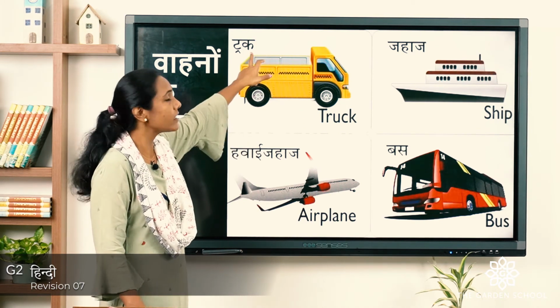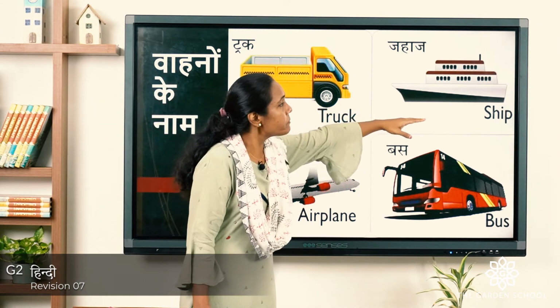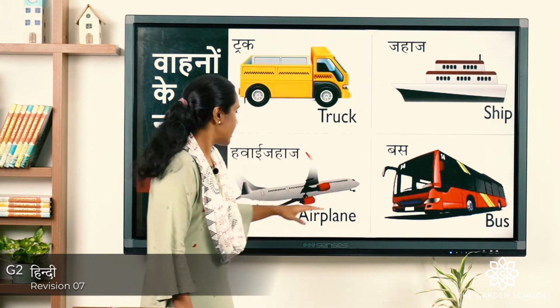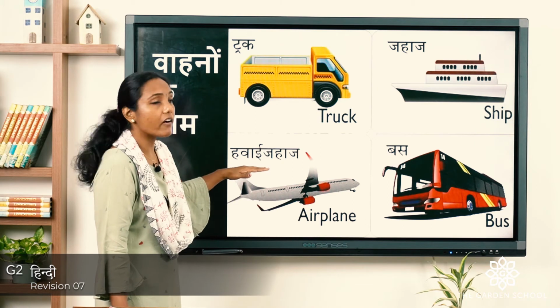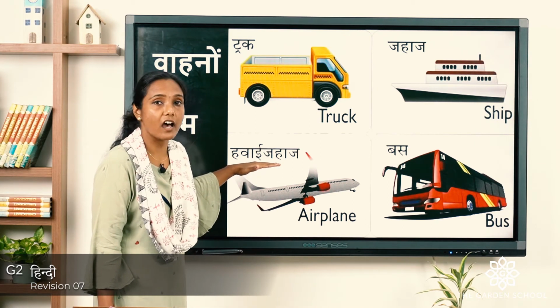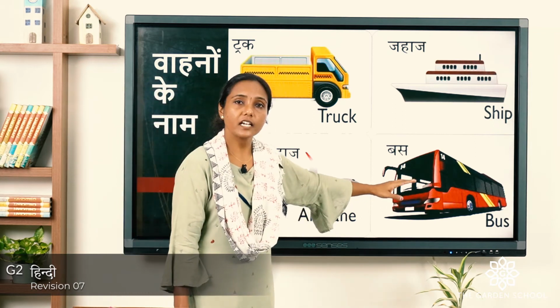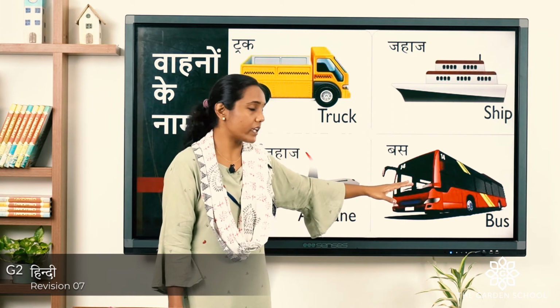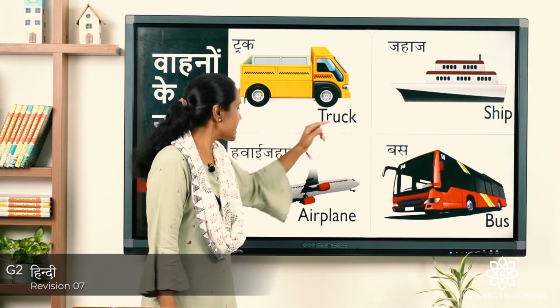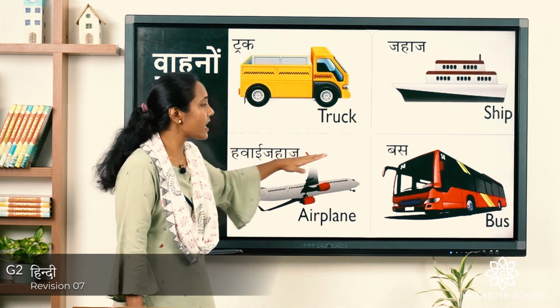For ship, it's jahaz. Okay, it's jahaz. For airplane, it's Hawai Jahaz. Can we repeat again? Hawai Jahaz. Bus, bus. In same way we call it. Again we will repeat truck, Jahaz, Hawai Jahaz, bus.